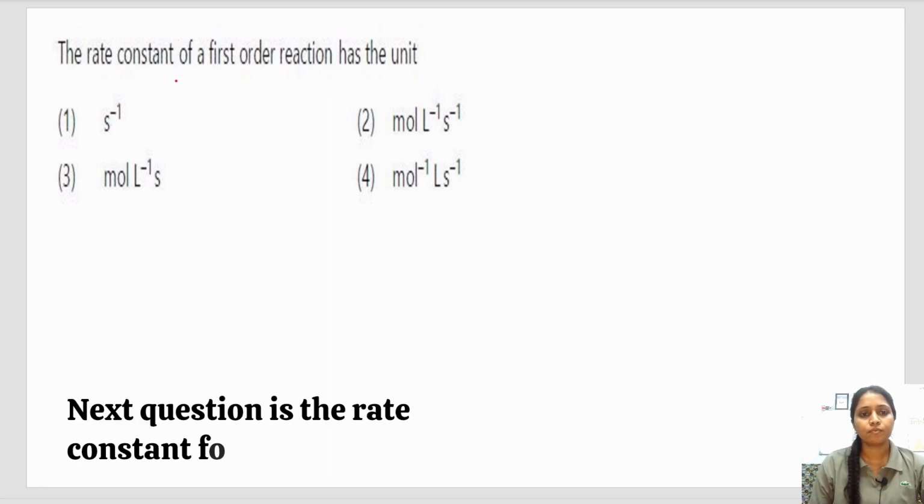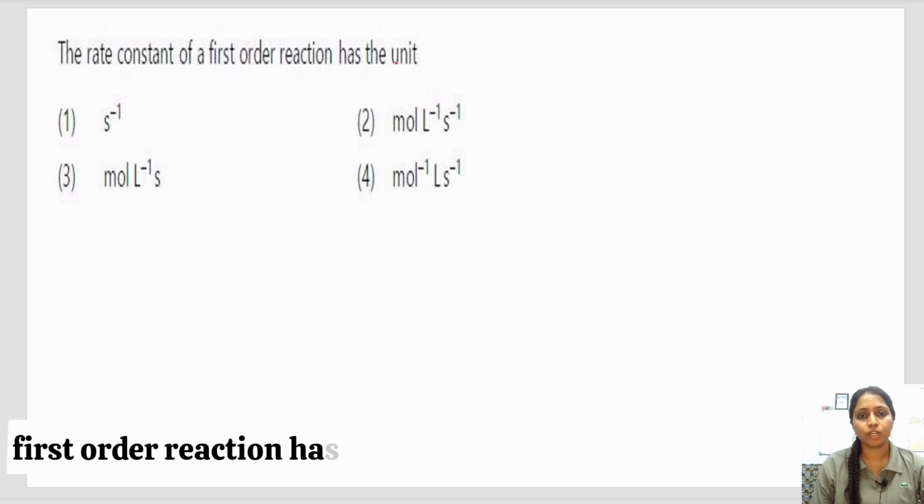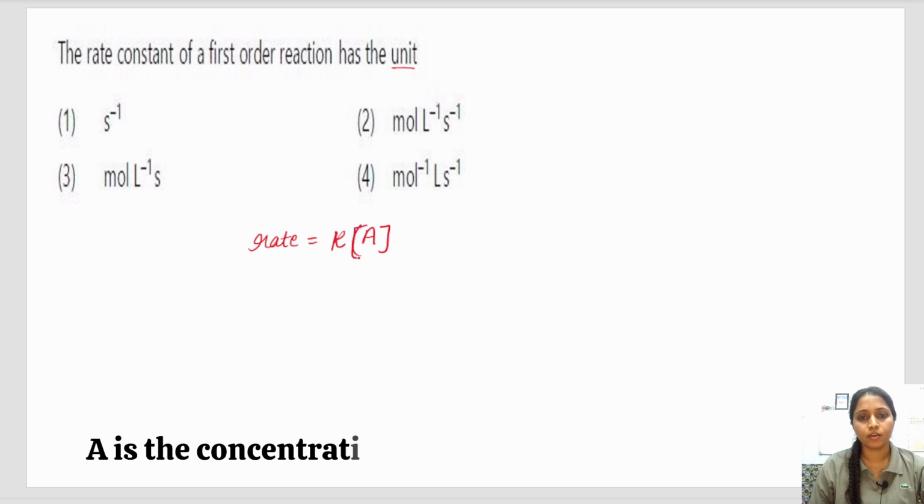Next question is, the rate constant for a first order reaction has the units. The rate of any chemical reaction is equal to the rate constant K times A, the concentration.